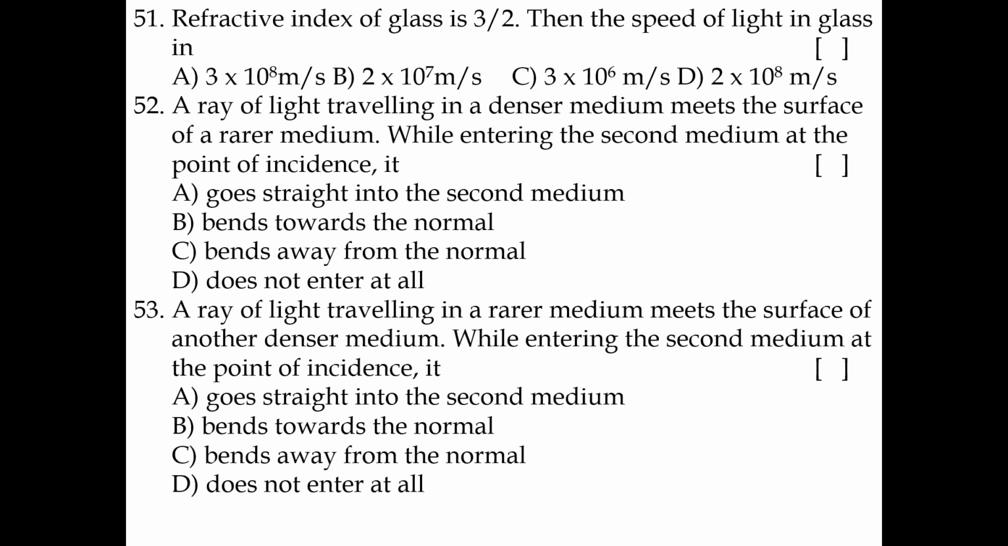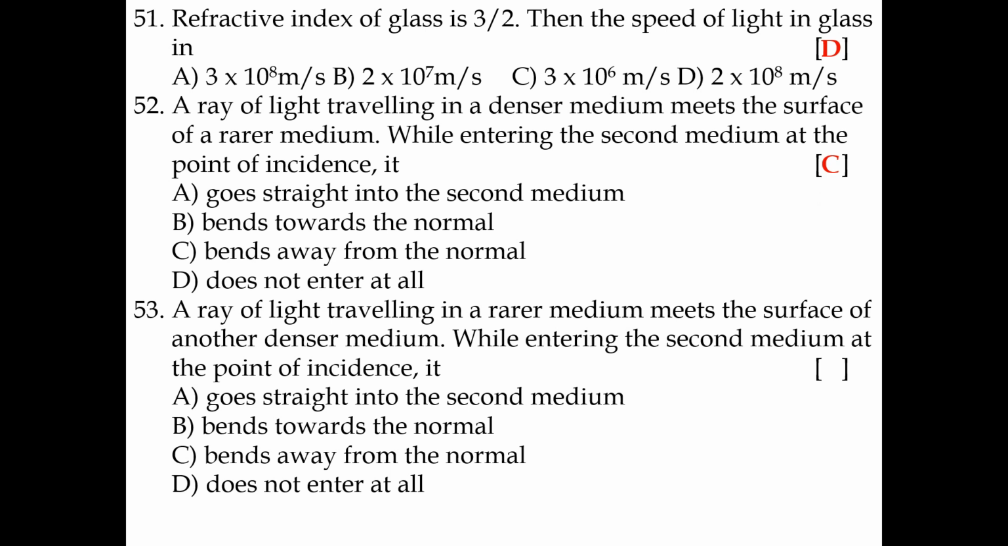51. Refractive index of glass is 3 by 2. Then the speed of light in glass is 2 into 10 power 8 meter per second. 52. A ray of light traveling in a denser medium meets the surface of a rarer medium. While entering the second medium at the point of incidence, it bends away from the normal.